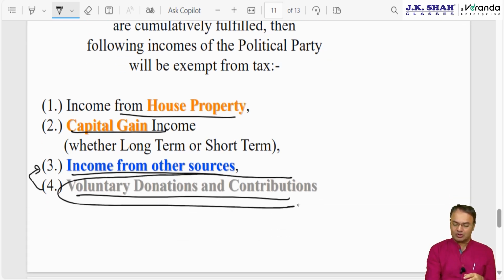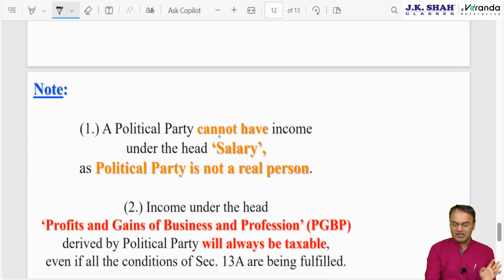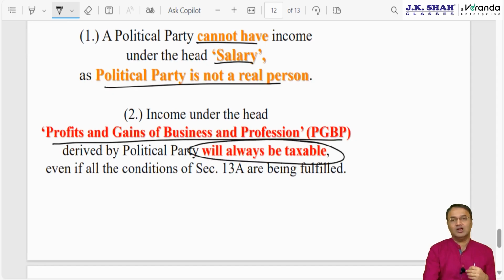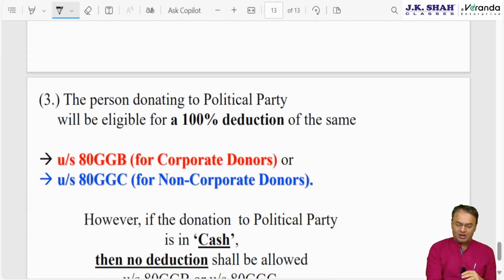Mainly donations and contributions will be exempt, provided, don't forget the condition, no donation exceeding 2,000 by cash, and for every donation exceeding 20,000 in a year they will have to maintain records. PGBP income is always taxable, salary income is not possible. So 4 incomes exempt, cannot have salary income because it's not a real person, and PGBP income will always be taxable. And whenever a question comes, up till now twice practical questions and twice theory questions have come. In a theory question you will have to reproduce all the 5 conditions, and in a practical question you will have to solve.